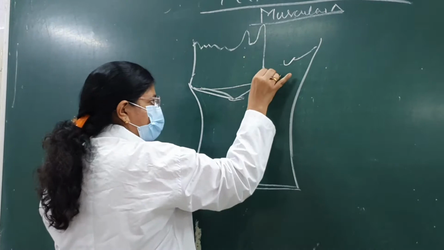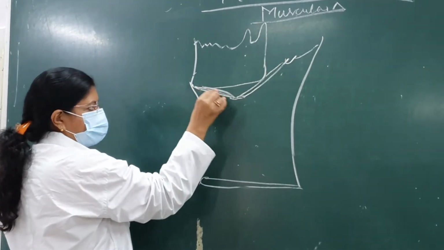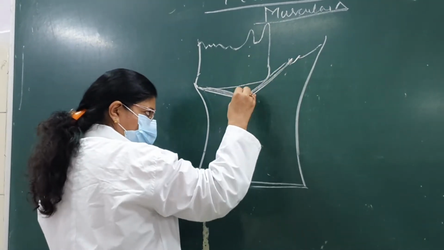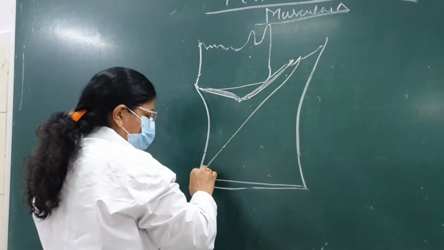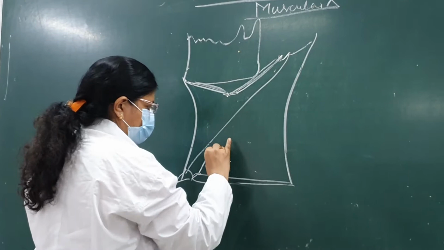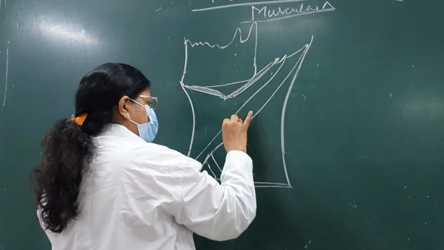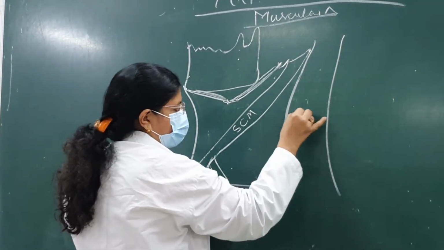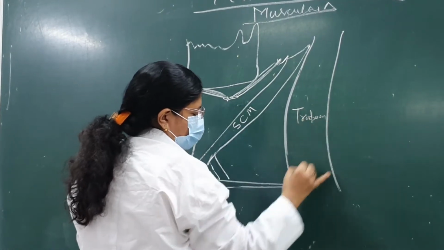This is the digastric triangle, anterior belly and posterior belly of digastric. Then this is sternocleidomastoid, one belly, and this is the clavicular belly, and this is sternocleidomastoid. This is your trapezius.